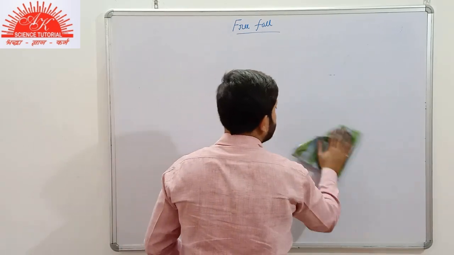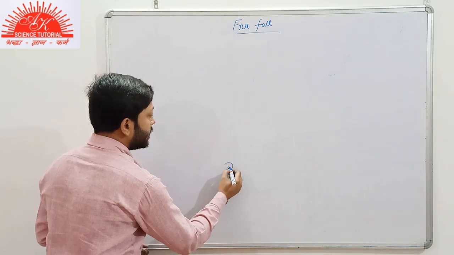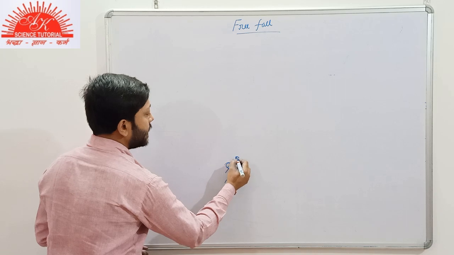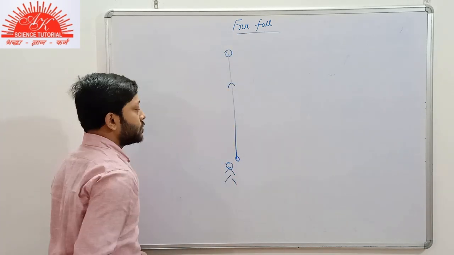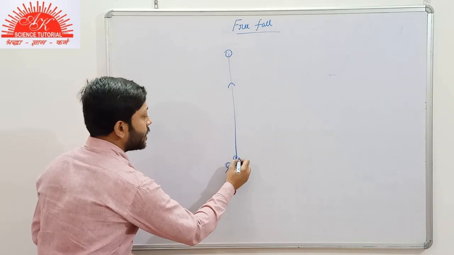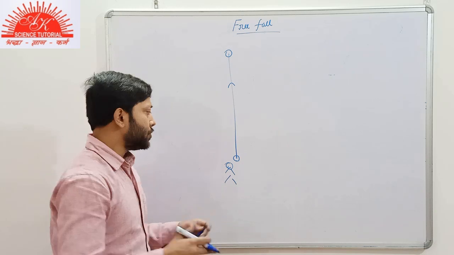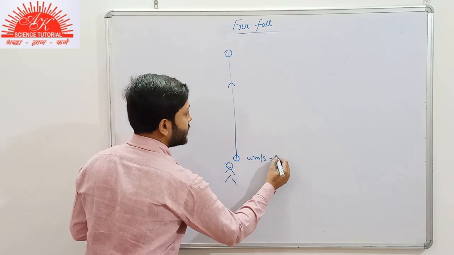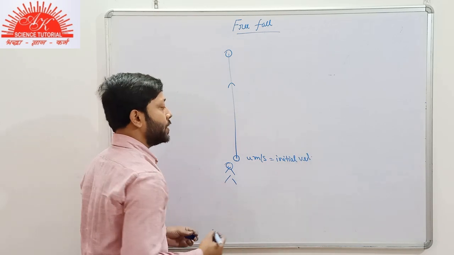Suppose in this condition we have the body in our hand, and we throw it in vertically upward direction. Suppose we threw the ball with some velocity u meter per second. Obviously, it is the initial velocity.